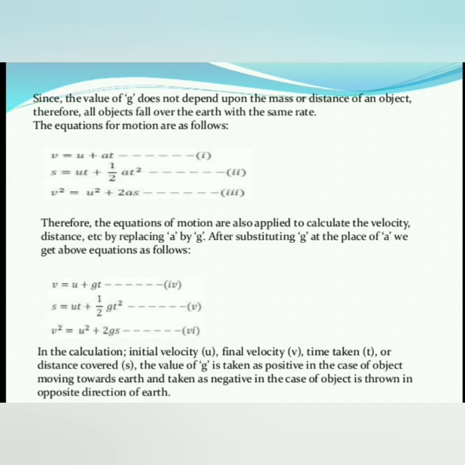In the calculation, the initial velocity is small u, the final velocity is small v, and the time taken we write as t. The distance covered is s. The value of g is taken as positive in the case of an object moving towards the earth, and taken as negative in the case of an object thrown in the opposite direction. So I think here you have understood. Okay.